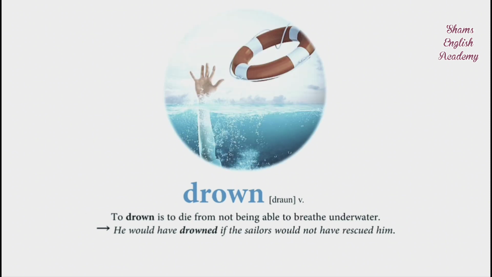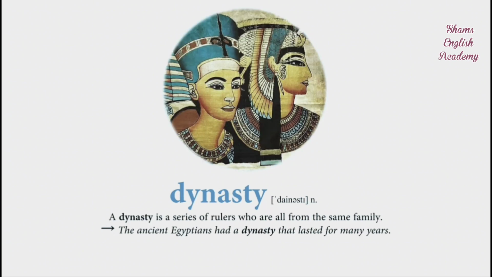Drown. To drown is to die from not being able to breathe underwater. He would have drowned if the sailors would not have rescued him. Dynasty. A dynasty is a series of rulers who are all from the same family. The ancient Egyptians had a dynasty that lasted for many years.